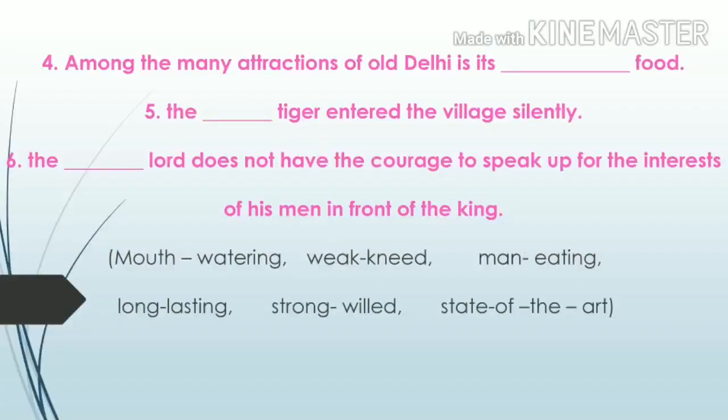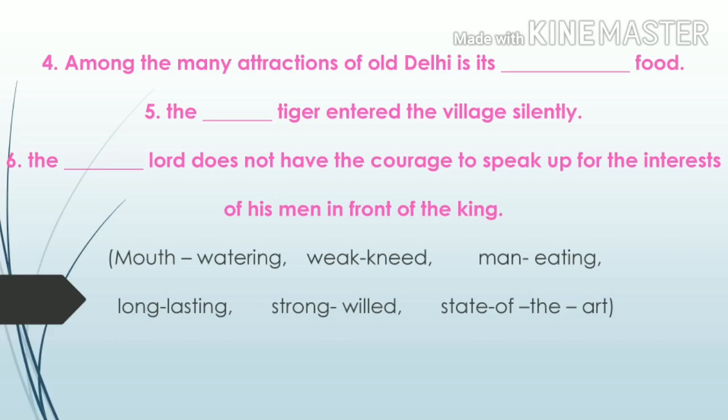We have 3 more sentences. The fourth one is, among the many attractions of old Delhi is its dash street foods. The clue for this sentence is food. From the word food, you find out the correct answer from the given options. Fifth one, the dash-eating tiger entered the village silently.